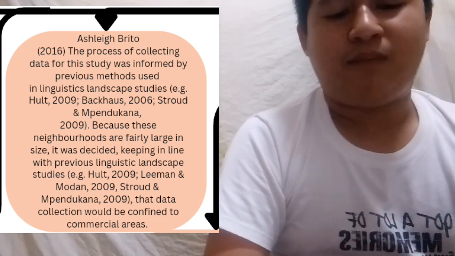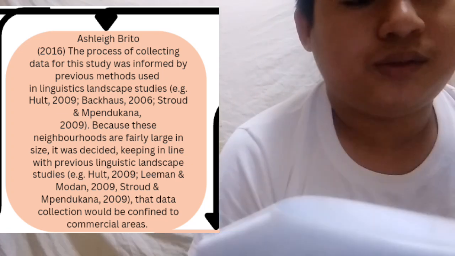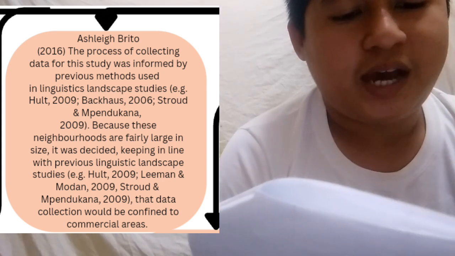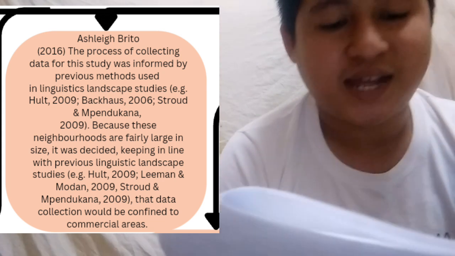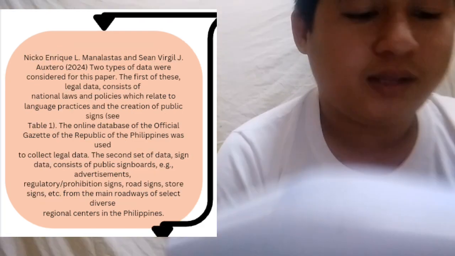Next, we have Nico and Vicky L. Manastas and Cian Vilhel J. Oxtero, 2024. They found out that two types of data were considered for this paper. The first of these, legal data, consists of national laws and policies on the creation of public signs. The online database of the Official Gazette of the Republic of the Philippines was used to collect legal data.